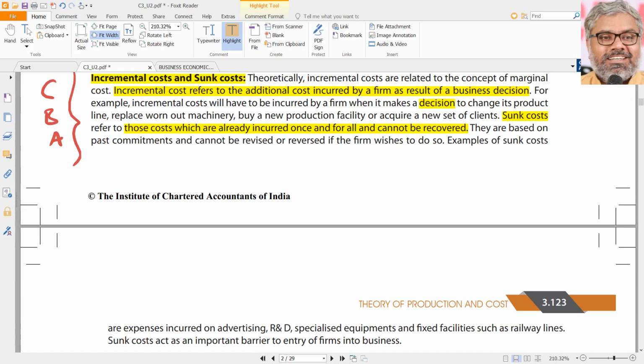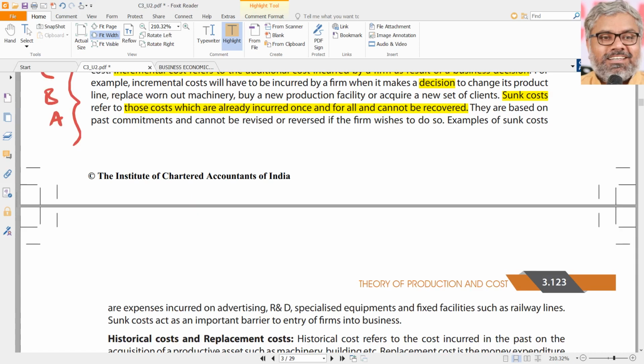What are the sunk costs? Which are already incurred in the past and done. They are already done, sunk, done and dusted. Now we cannot try to recover, or we cannot recover those costs which are already incurred. So which are already committed, and they cannot be revised also, they cannot be reversed also, done. Even if we want to do so, we cannot reverse or revise these sunk costs.